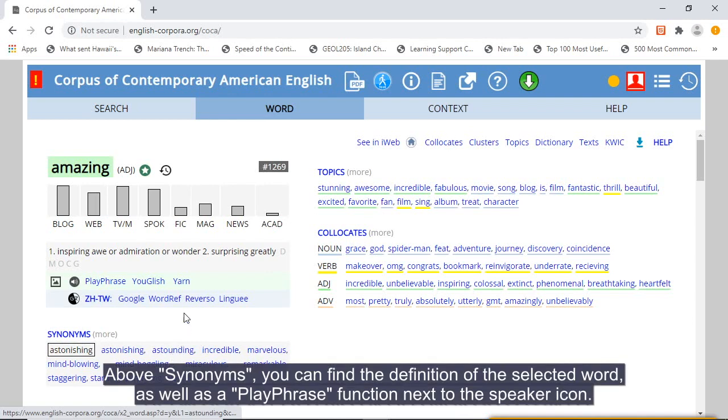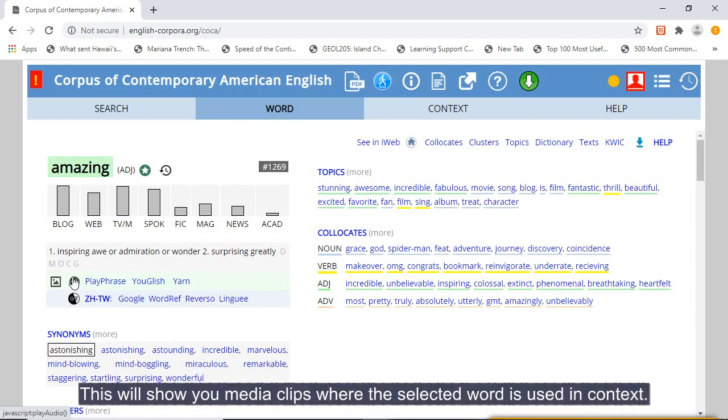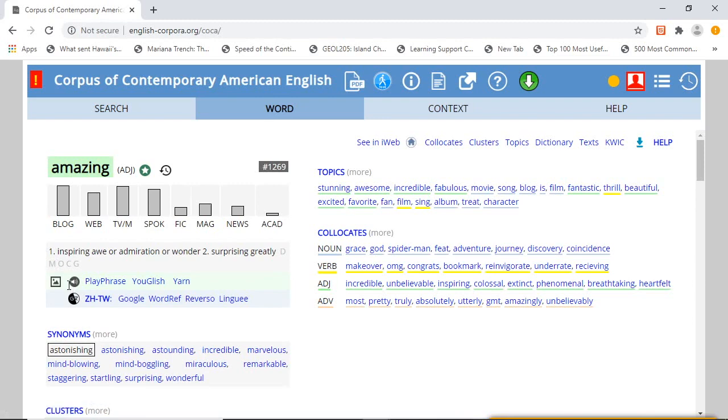Above synonyms, you can find a definition of the selected word as well as a play phrase function next to the speaker icon. This will show you media clips where the selected word is used in context.